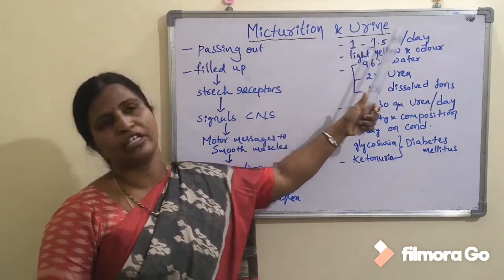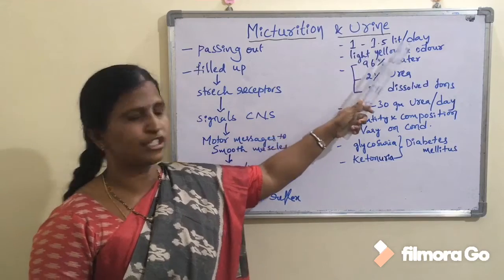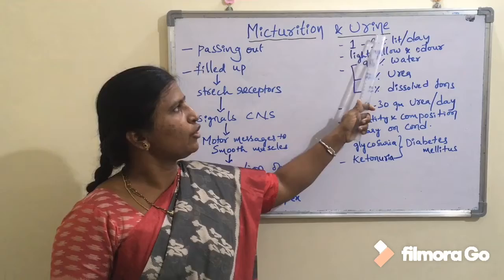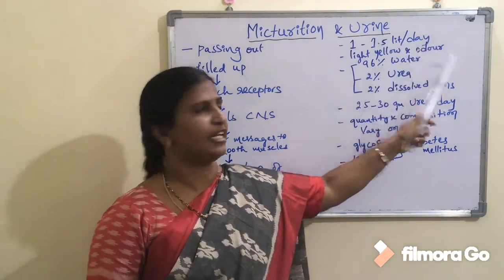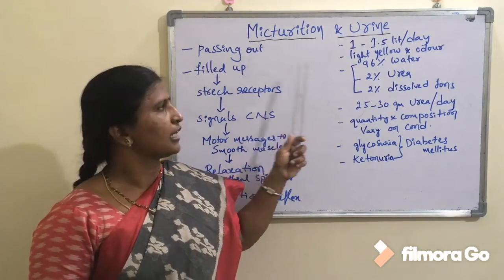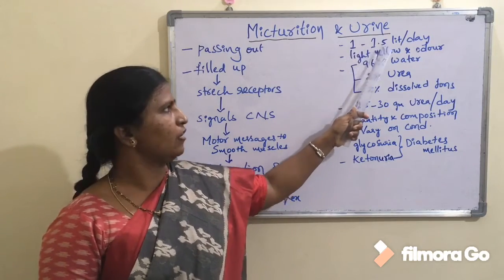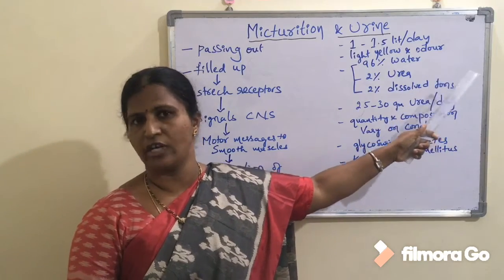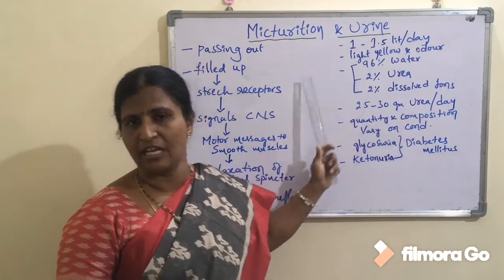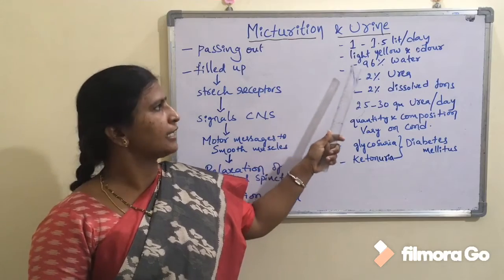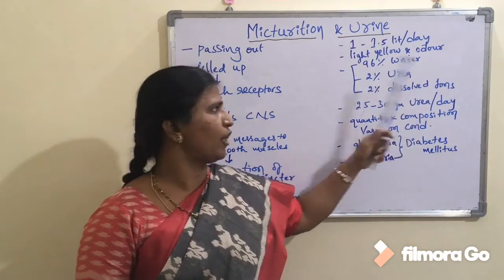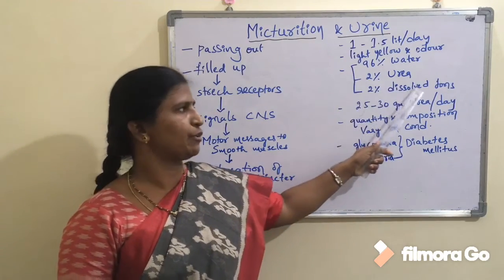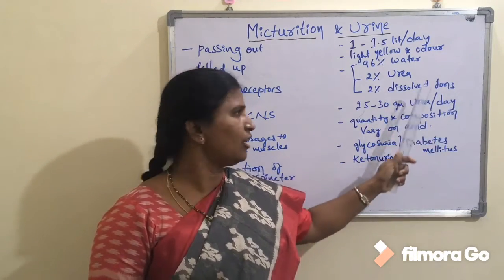And coming to urine composition, a healthy individual can excrete approximately 1 to 1.5 liters of urine per day. If you take the color of the urine, it is a light yellow or straw colored liquid, and it has a characteristic odor, that means it has a characteristic smell. Coming to the composition of the urine, it consists of 96% water and 2% urea, whereas the remaining 2% is constituted by dissolved substances or dissolved ions.